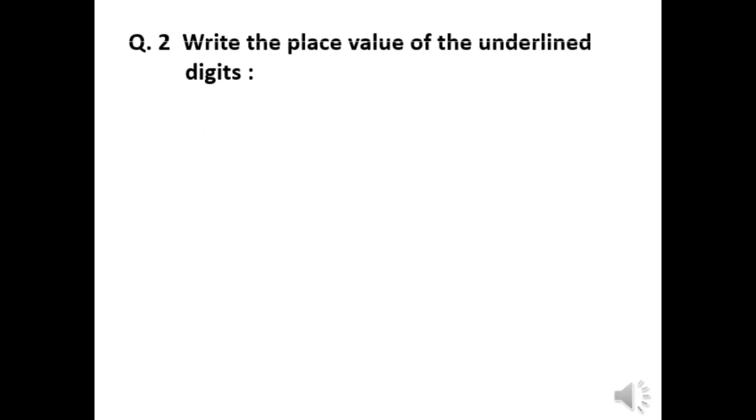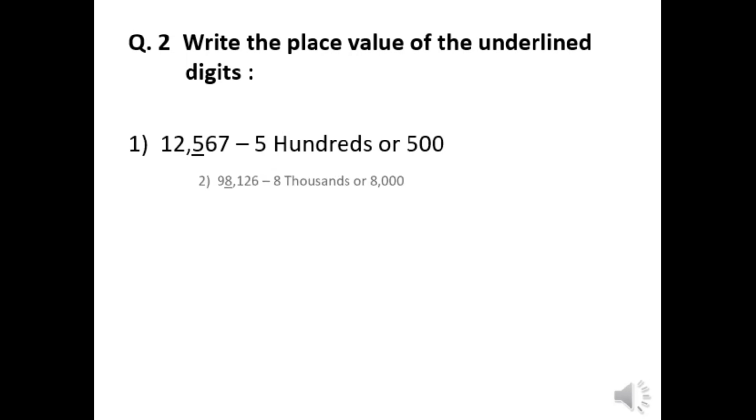Second question is, write the place value of the underlined digit. First number is 12,567. Since 5 is at the hundreds place, we can write it down as 5 hundreds or 500. Second is 98,126. And since 8 is at the thousands place, the place value of 8 will be 8 thousands or 8,000.